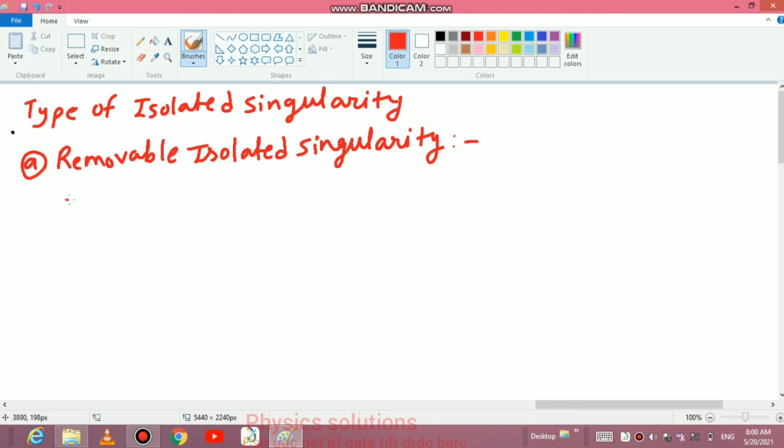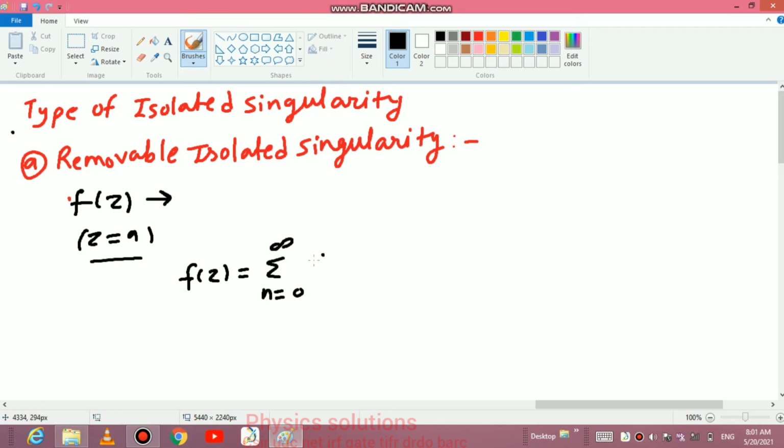Friends, if our function f of z is not analytic or not defined at the point z is equal to a, then z is known as a singular point and this is known as a singularity. So we can expand it in terms of Laurent series. In Laurent series, f of z can be written as the summation for n is equal to 0 to infinity of an times z minus a to the power n, plus the summation for n is equal to 1 to infinity of bn times z minus a to the power negative n.